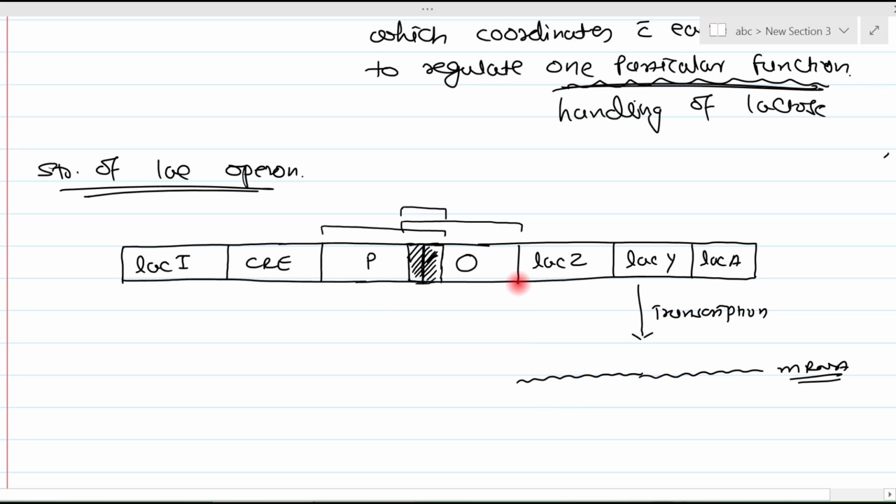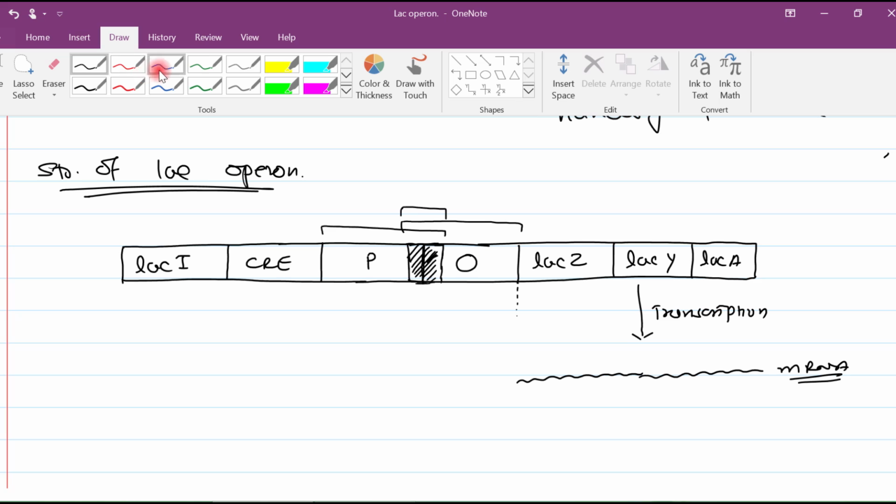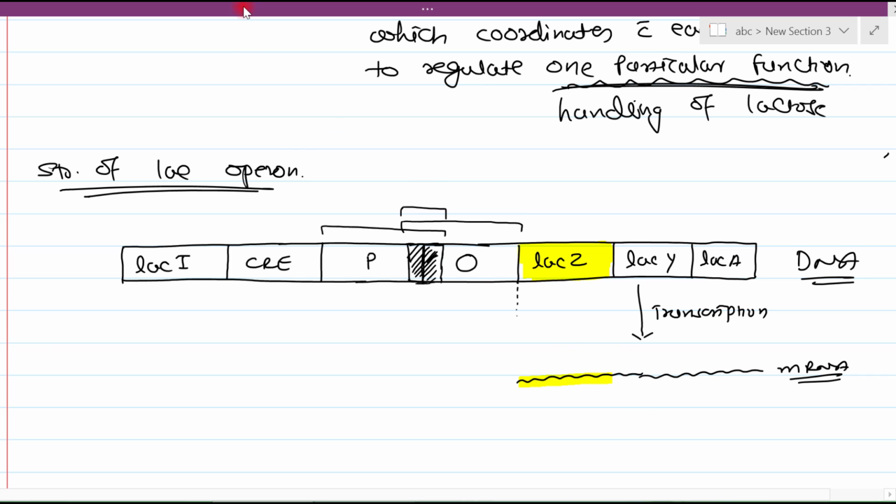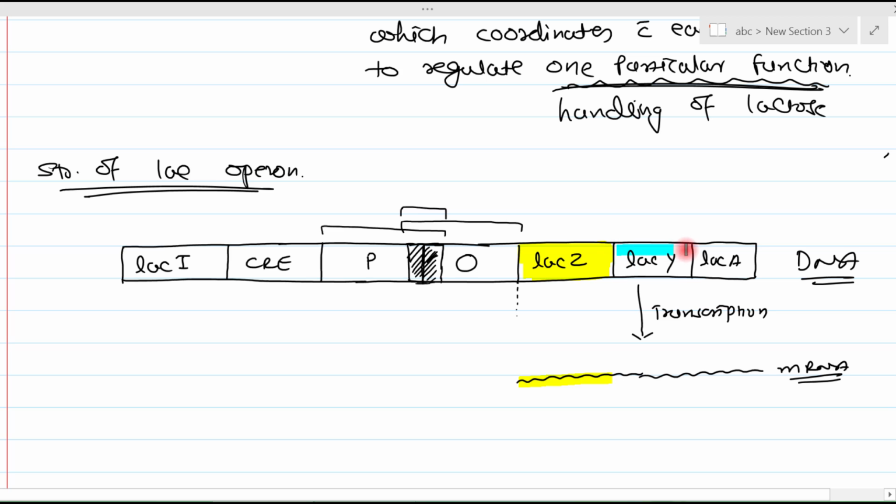Understand it like this. Suppose this is the Lac Z gene on the DNA. The corresponding part on the mRNA is this much. Then we have the Lac Y gene, and the corresponding part on the mRNA is this much. And then we have the Lac A gene, with its corresponding part on the mRNA.